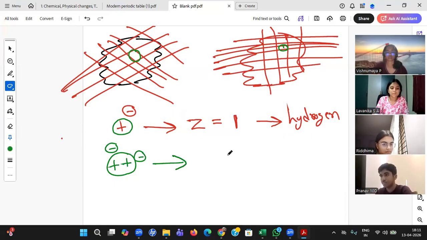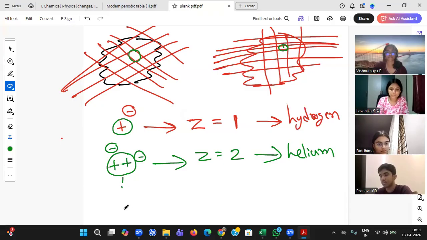Then they said, okay, so this is the reason. The smallest atom in this particular gas has one positive charge. In this gas, it has two positive charges. That's the reason they both behave differently. That is how all the research went on until now.